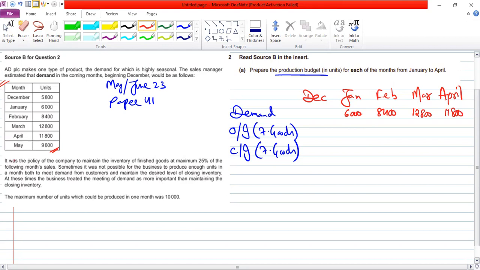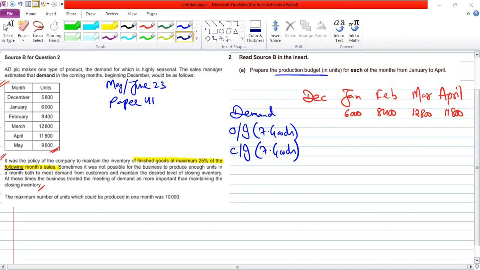Now we need to read this paragraph, what it says. It is the policy of a company to maintain the inventory of finished goods at 25% of the next month's sale. Where is it written next, sir? Beta, the following means next. Am I right or wrong?